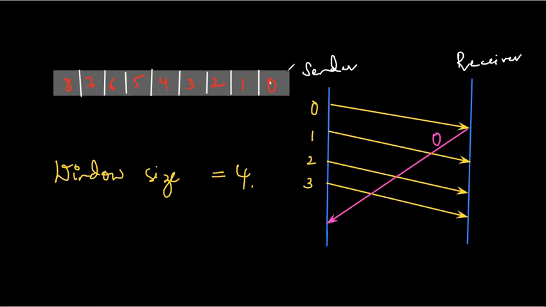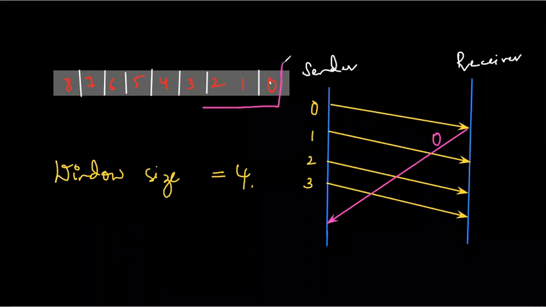Why are we calling it sliding window? Let me explain that. First we have frame 0 sent. Then we are extending this window to send frame 1, right? Then after that, we are extending it to send frame 2. So here I am sending 0, 1, 2. As you see, it keeps on moving to the adjacent frame.